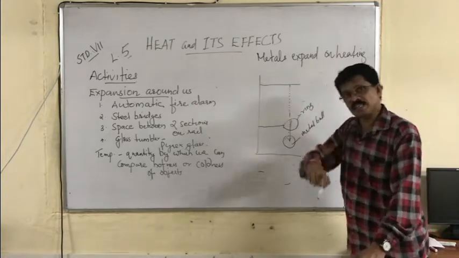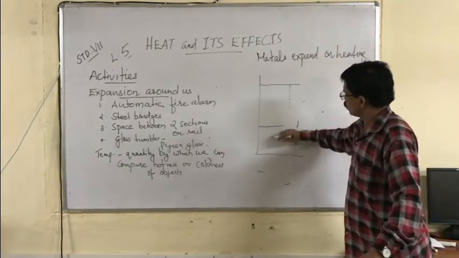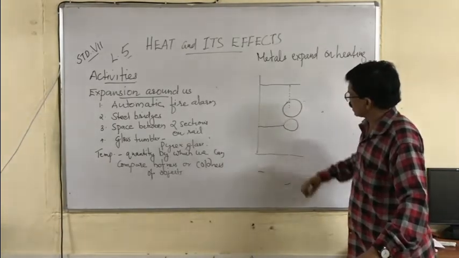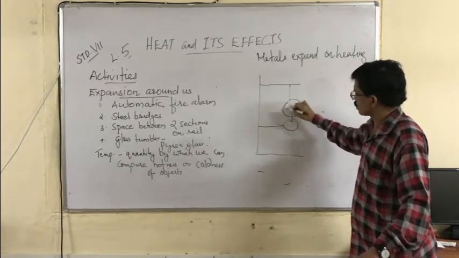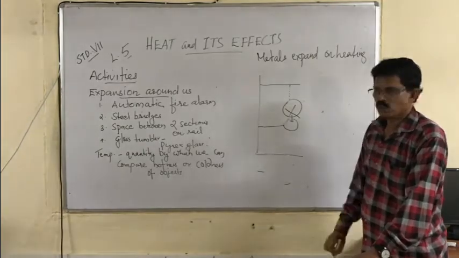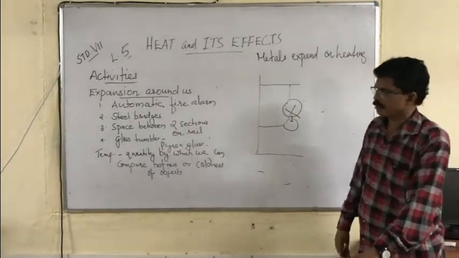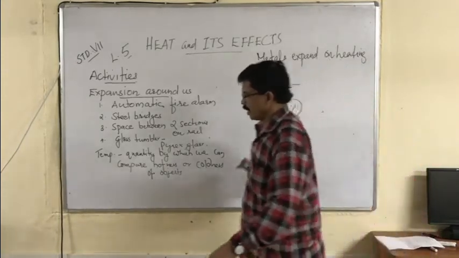But after heating, you can see the metal ball may not be able to pass through it. This is the ring, and the metal ball gets expanded, and it cannot pass through it. So the metal ball expands on heating. Now the next.